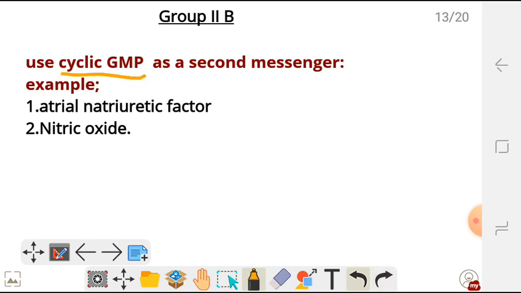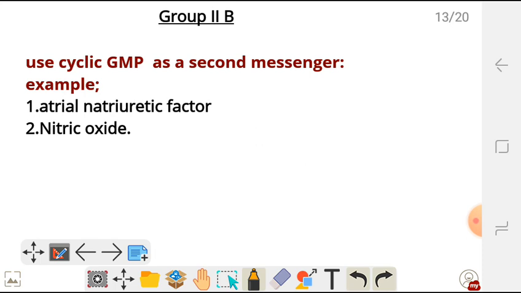The steps are similar to those for cyclic AMP, except that the enzyme here is guanylyl cyclase instead of adenylyl cyclase. The enzyme which converts GTP into cyclic GMP is guanylyl cyclase.